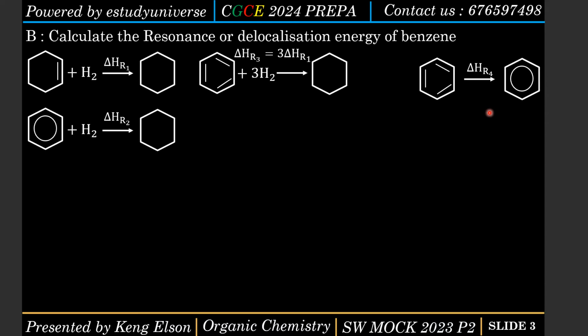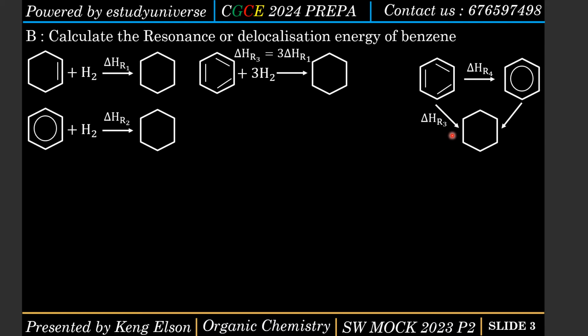But now I can use an intermediate compound, which is cyclohexane, right? Because you see that we can convert this to cyclohexane as well as we can convert this to cyclohexane. If I convert the calculated structure of benzene to cyclohexane, the enthalpy change involved is delta HRO3.